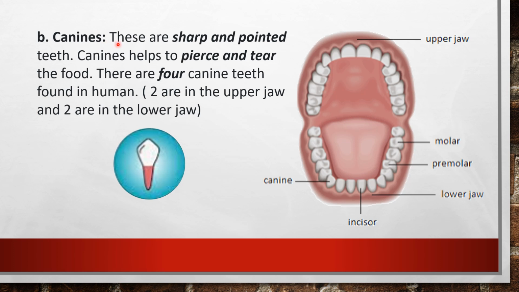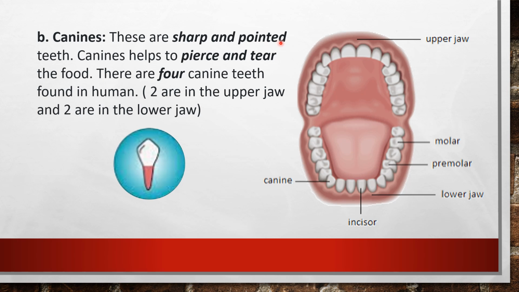So we also have such teeth in our mouth. Not as sharp as a lion or tiger's, but our canine teeth also have some sharpness. You can feel it with your finger. Just touch your canine teeth and you can feel the sharpness. So we'll read this. These are sharp and pointed teeth.